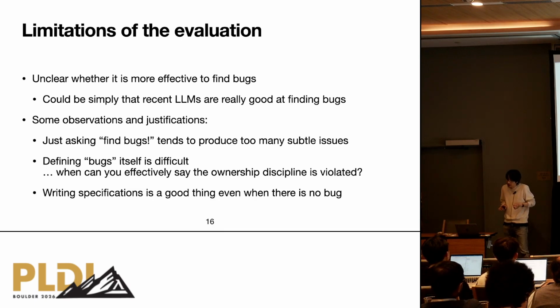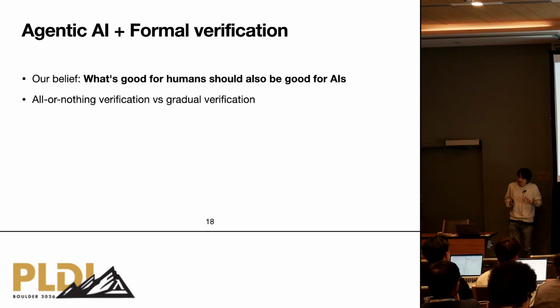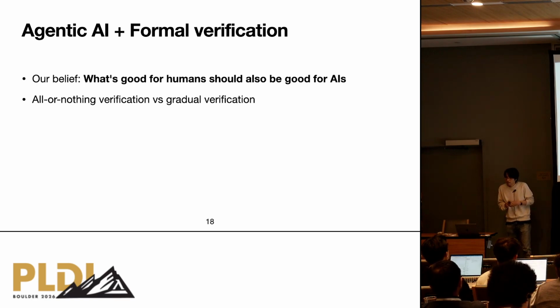Finally, writing a specification is a good thing even when there is no bug. This point is particularly interesting because in the near future, agentic AI and formal verification will become more and more common, and what's good for humans should also be good for AIs.